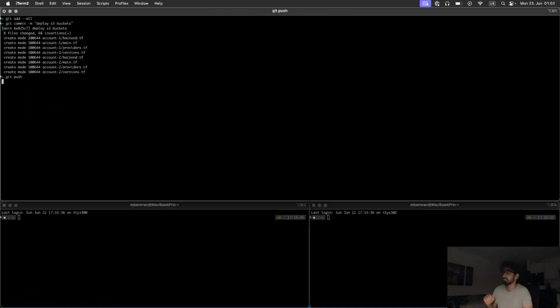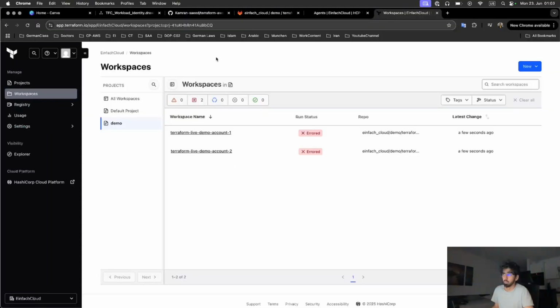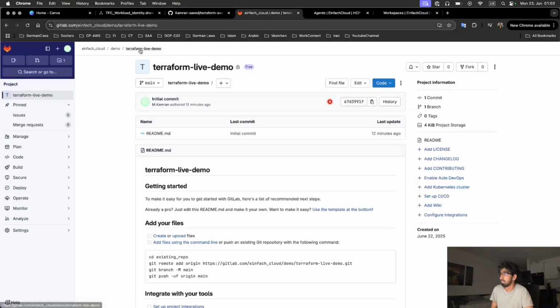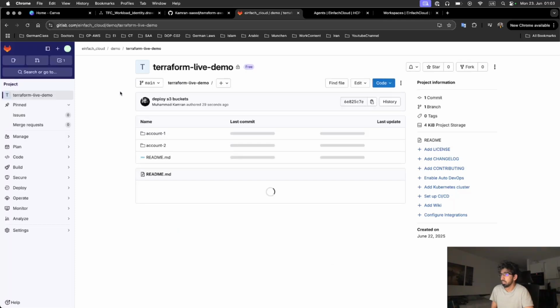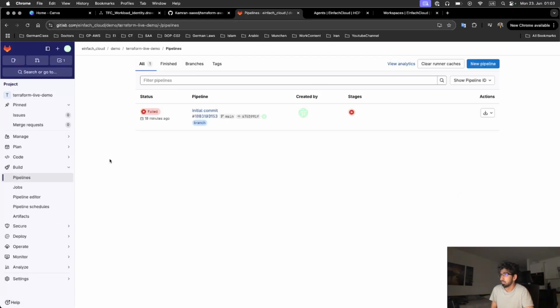Let's see that the code is pushed. If I go to my live demo repository, you can also see in the build pipelines there is a pipeline which is 18 minutes ago. Let's refresh the page.